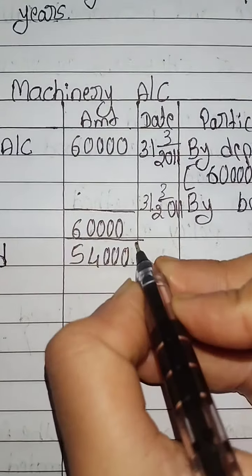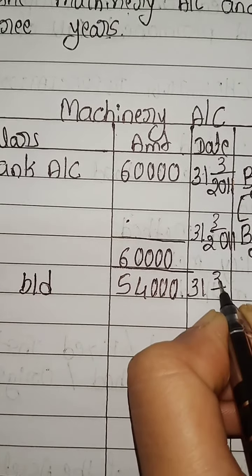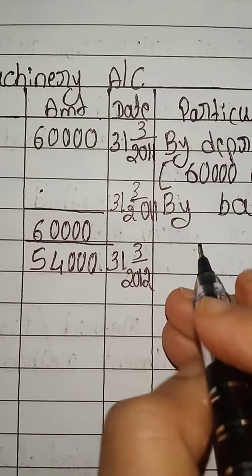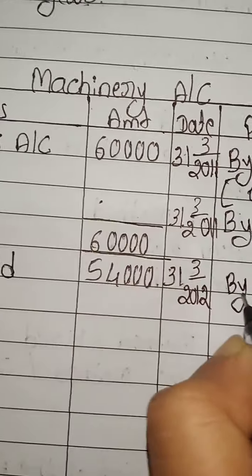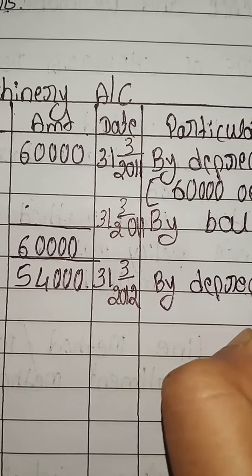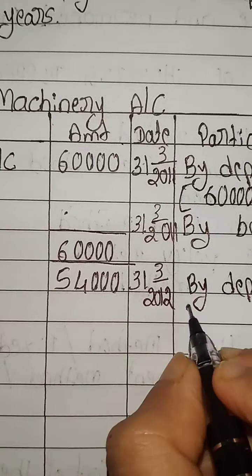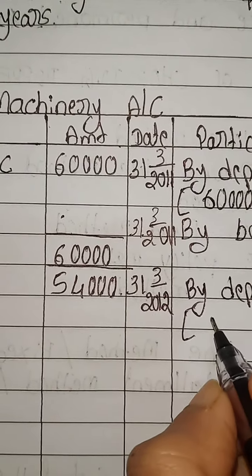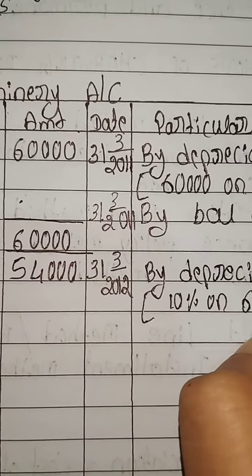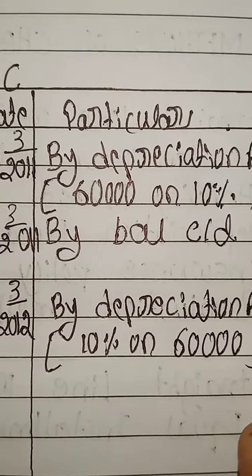Then depreciated amount at the end of the second year, the 31st March 2012, is by depreciation account. So the amount is the same, because 10% on 60,000 is 6,000.